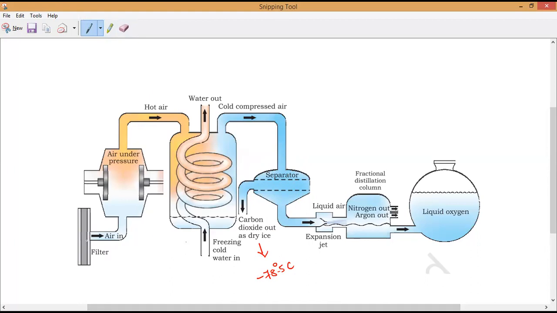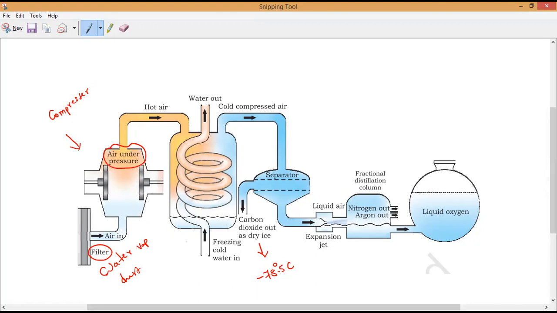Now, if you notice, this is the complete process of separation of components of air. First of all, we have to filter the air. To filter what, guys? Dust particles and water vapor. Understand? After that the air will enter into the compressor. So what will the compressor do? It will compress the air, so the pressure of the air will increase or decrease?